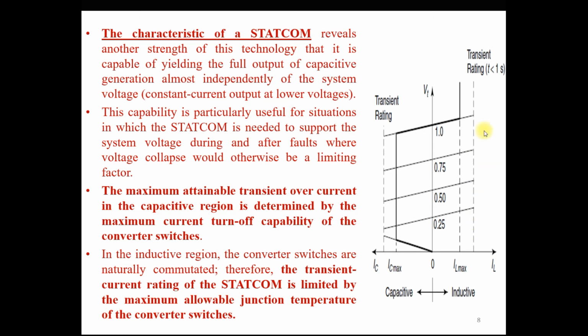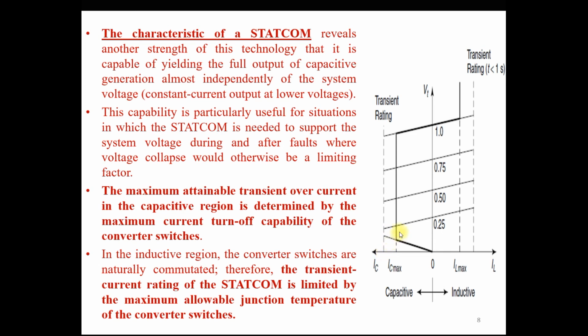So the transient rating indicates for how much time your STATCOM provides the overloading capacity in the inductive mode as well as in the capacitive mode. Actually, this is the maximum capacitive current capacity of the STATCOM, but for a short period of time, like less than 1 second, the transient rating of the STATCOM is this one.